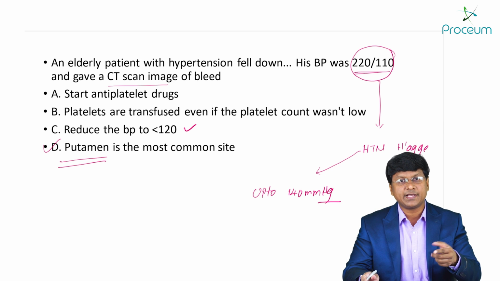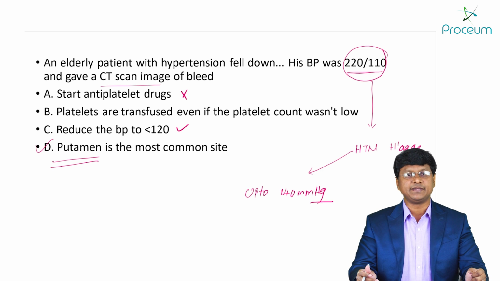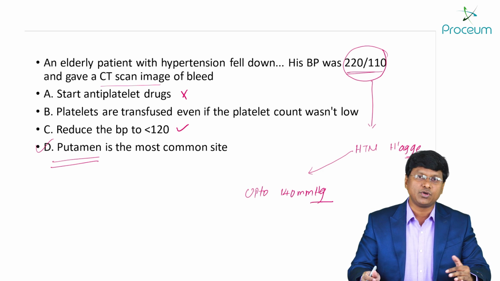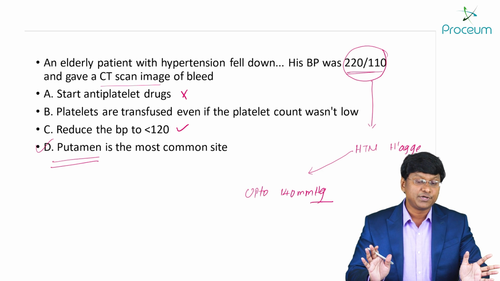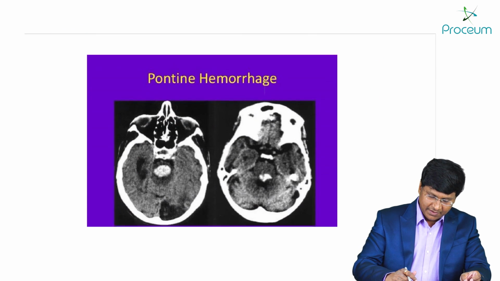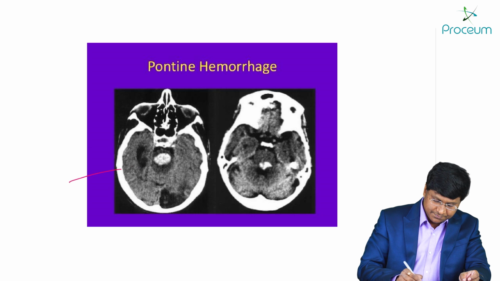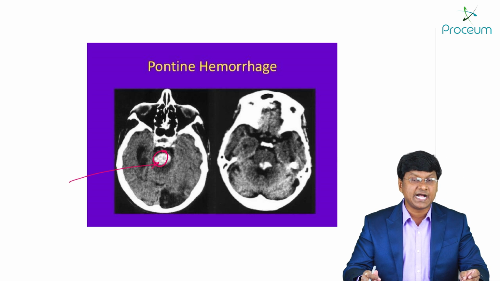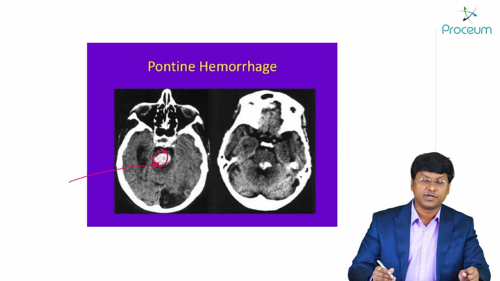And in individuals who had a hemorrhagic stroke, start antiplatelet drugs is a completely incorrect statement. You need to start the antiplatelet drugs in ischemic stroke, but not with the hemorrhagic stroke. Alright. So this is about the putamen being the most common site of hemorrhage. I'll just show you a CT of that. So this is the CT scan suggestive of the Pontine hemorrhage. Right. So this is your Pontine hemorrhage. The hemorrhage appears as a hyperdense lesion within the CT scan. So this is suggestive of your Pontine hemorrhage.